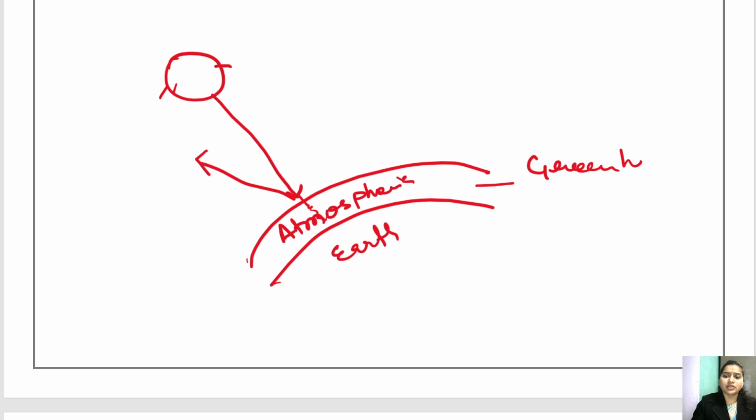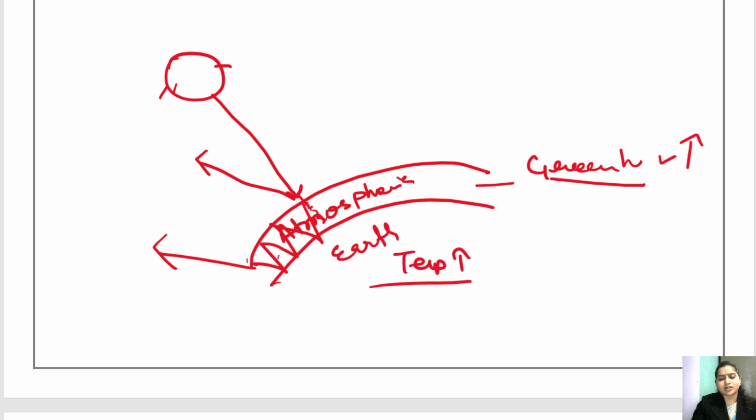But what if these greenhouse gases are increased? So instead of reflecting back, they are again getting trapped, and less amount of light is getting reflected back. So hence what is happening? The temperature of earth is getting increased. Average temperature of the earth is getting increased. So this is called global warming.